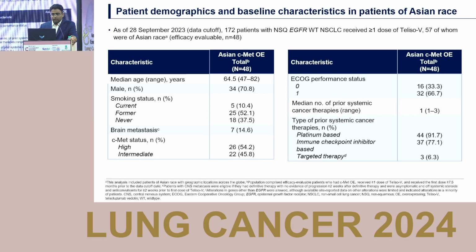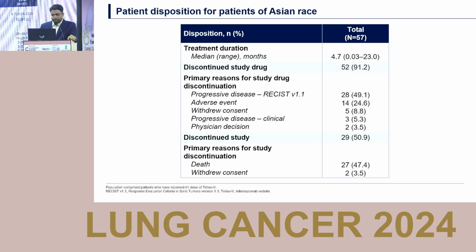Coming to the Asian subgroup, out of these 160 patients, 57 were Asians, and efficacy data was available in only 48 patients. In these 48 patients, around 15% had brain metastases, and the majority of patients had received platinum-based or immune checkpoint inhibitor therapy.